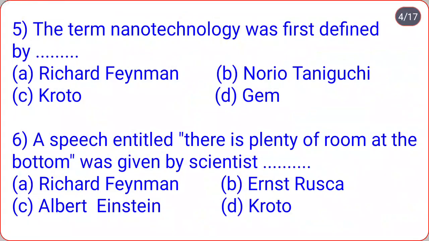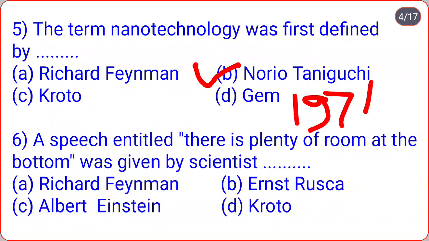The term nanotechnology was first defined by Richard Feynman, Norio Taniguchi, Kroto, or James. So the term nanotechnology was first defined by scientist Norio Taniguchi in 1974. A speech entitled "There is Plenty of Room at the Bottom" was given by scientist Richard Feynman, Ernst Ruska, Albert Einstein, or Kroto.